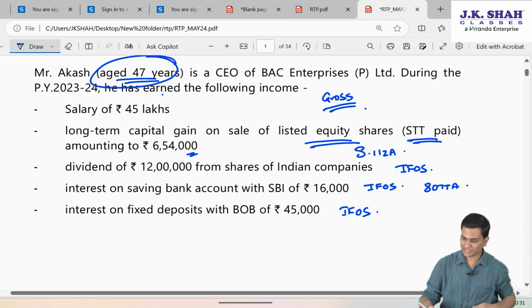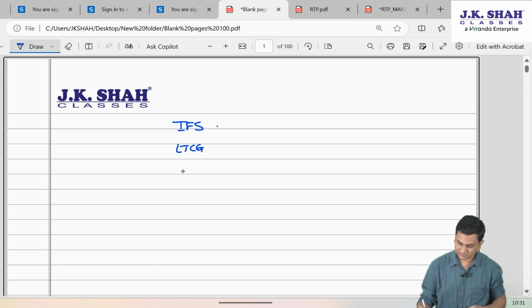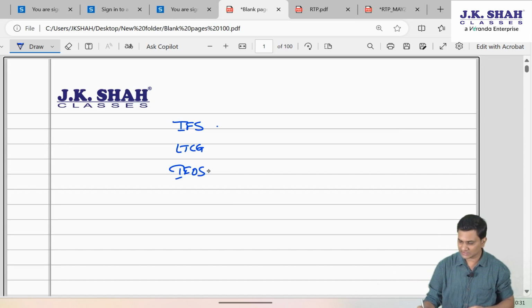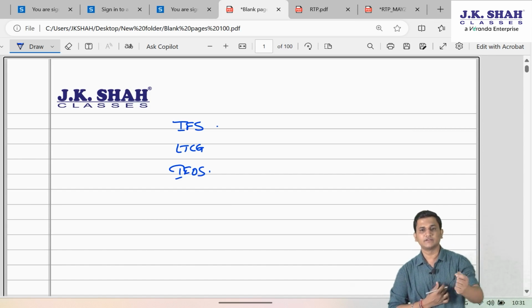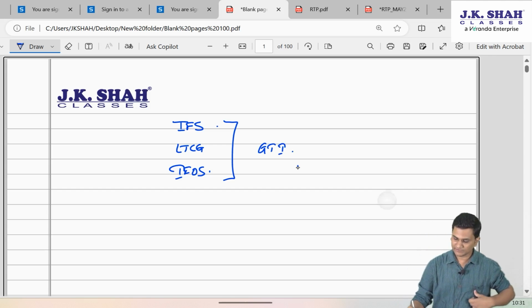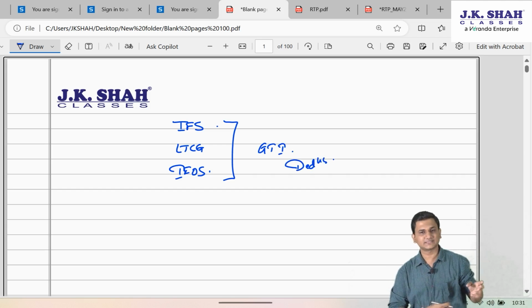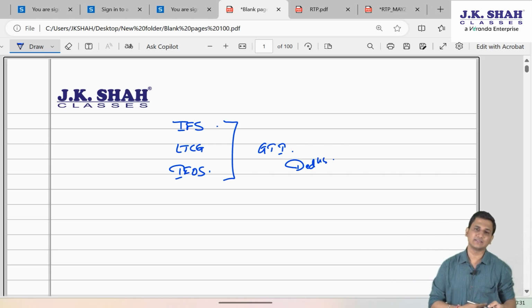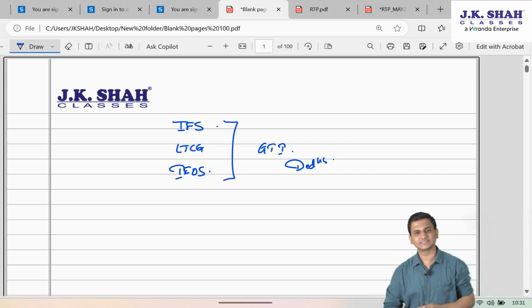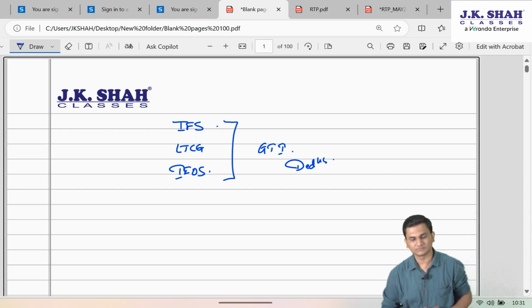Then there is a long-term capital gain, so income from capital gains. Then there are certain income from other sources, dividend and interest. The total of these 3 will give you gross total income, from which there will be deductions under chapter 6A under optional tax regime. And if we have to calculate the income as per default tax regime, that is 115BAC, then the deductions will not be allowed.